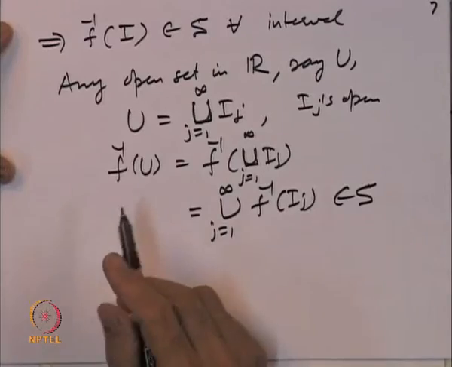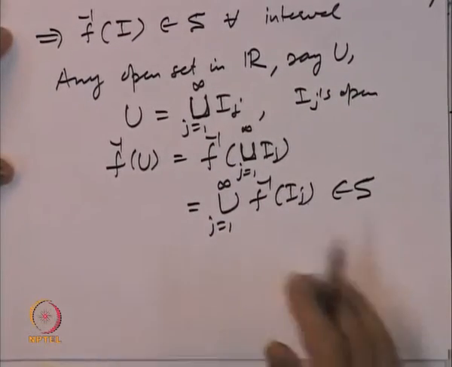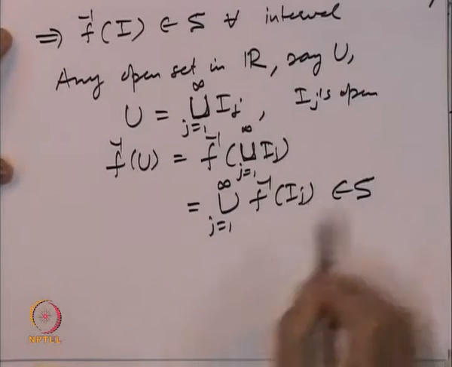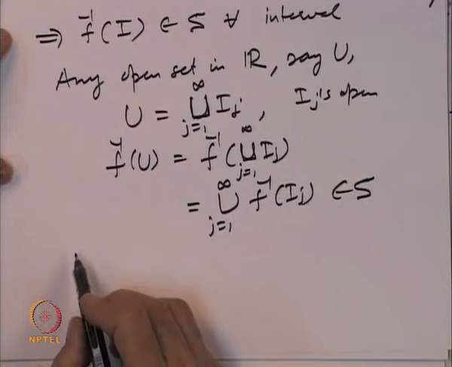So, if we assume any one of the four conditions, then that implies that f inverse of every open set is in the sigma algebra. Now here is a sigma algebra technique.